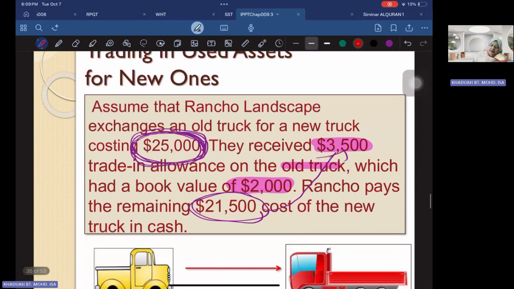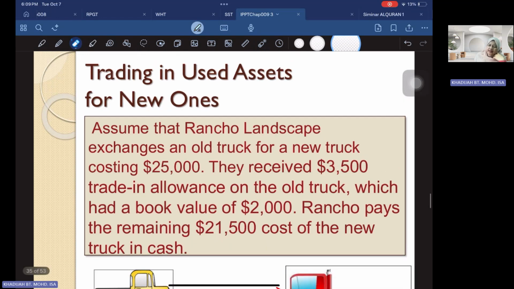In another example, you may also have disposal of an asset, but rather than selling the asset, you trade in your asset. When you trade in your asset, it means that you change your old asset for a new asset. But then you use the old asset to reduce the total cost. You use the value of the old asset to support the payment of the new asset.